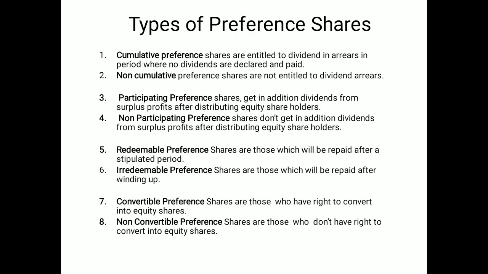But non-convertible means the company doesn't have any right to convert into equity shares or any other security. So if the total is 8, you may convert into 4. One is cumulative and non-cumulative, participating and non-participating, third redeemable and irredeemable, and fourth convertible and non-convertible.